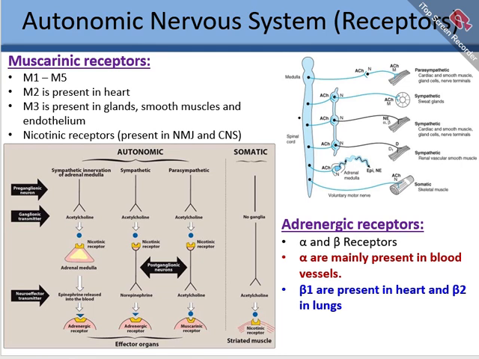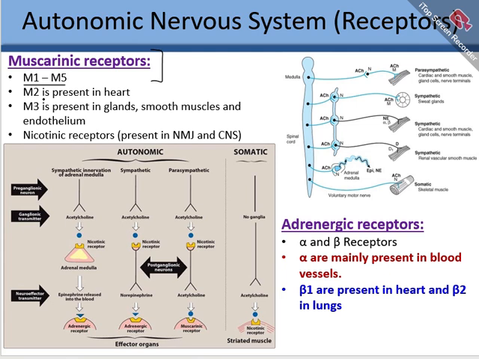So these neurotransmitters act on various receptors. If we talk about the muscarinic receptors, in the previous slide we have seen that acetylcholine acts on muscarinic and nicotinic receptors. So what are those types of receptors? These are M1 to M5. M stands for muscarinic, numbered 1, 2, 3, 4, 5. Muscarinic receptors are classified pharmacologically based on specific stimulation by muscarine. I can talk about the differences between muscarinic and nicotinic receptors some other time.